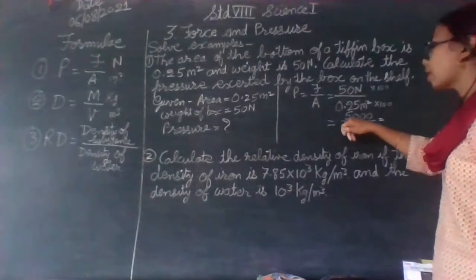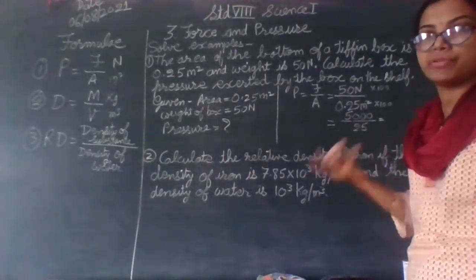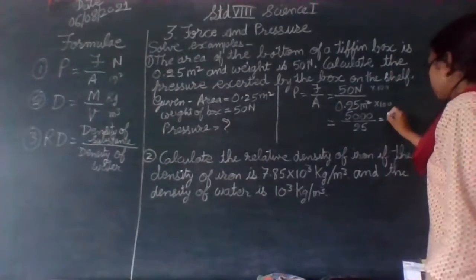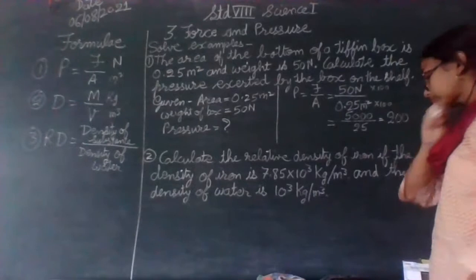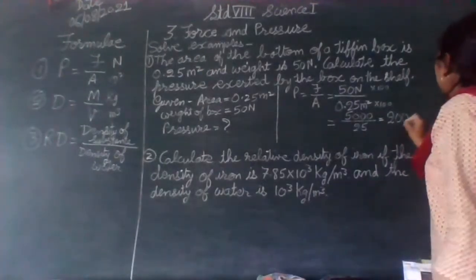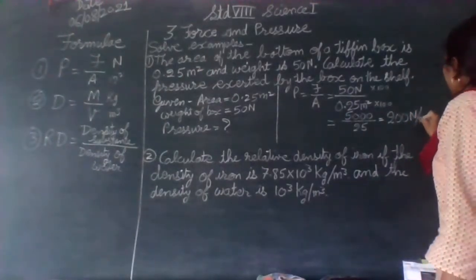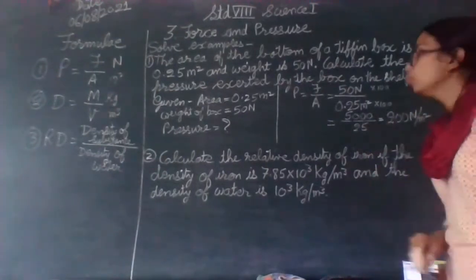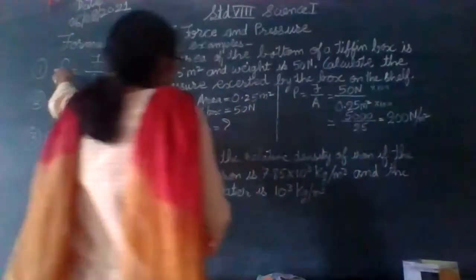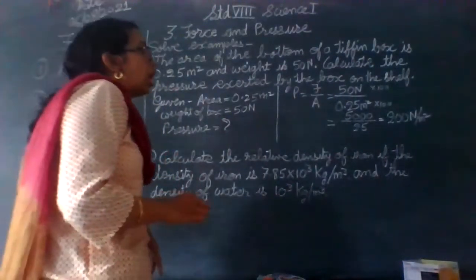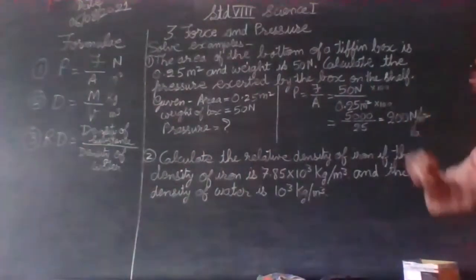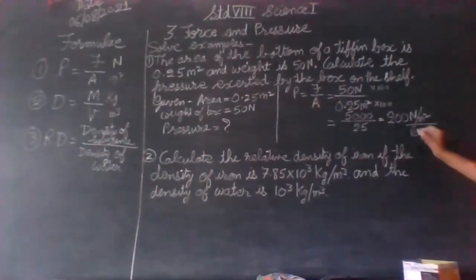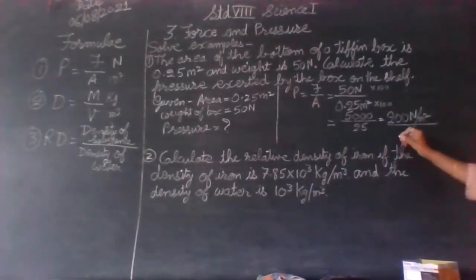Now 25 twos are 50. Everybody knows 25 plus 25 is 50. So 25 twos are 50. Add remaining 2 zeros. So 200 Newton per meter square, which is the unit of pressure, or you can even write down Pascal, Pa. Either you write this or you can write 200 Pascal.